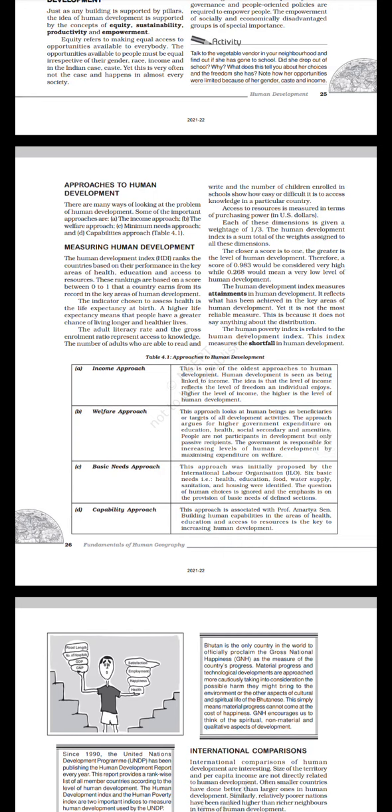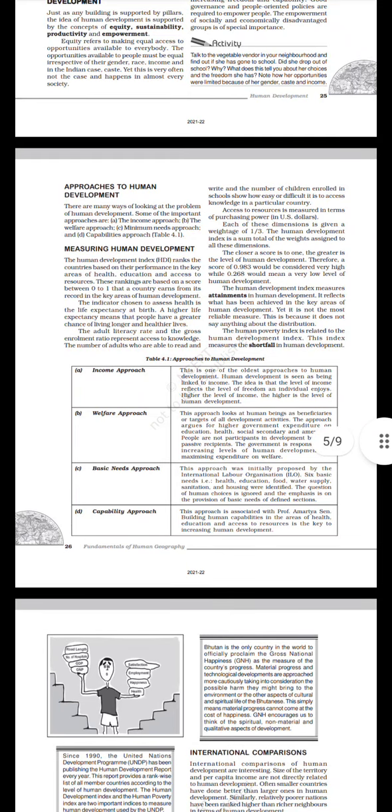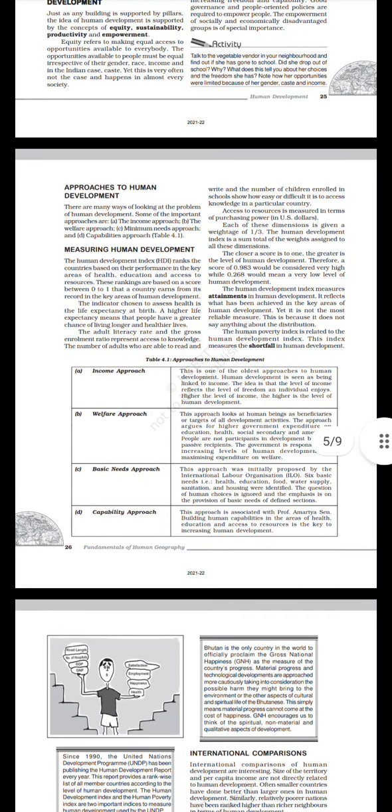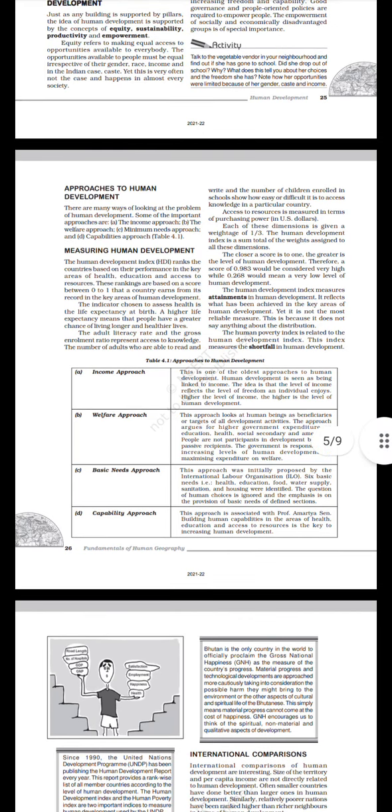The Human Development Index measures attainments in human development. It reflects what has been achieved in the key areas of human development. Yet it is not the most reliable measure. This is because it does not say anything about the distribution. The Human Poverty Index is related to the Human Development Index. This index measures the shortfall in human development. Take a look at table 4.1, approaches to human development.